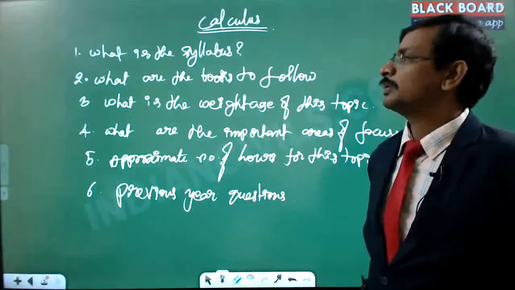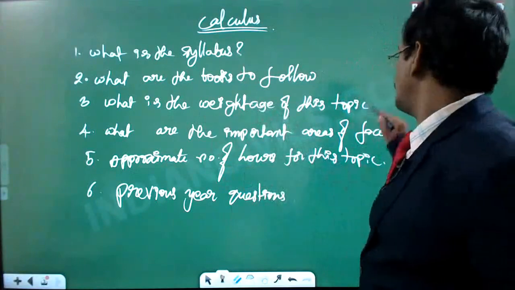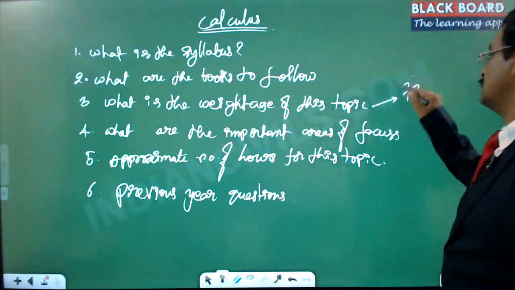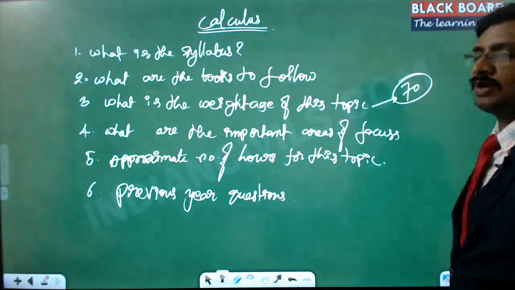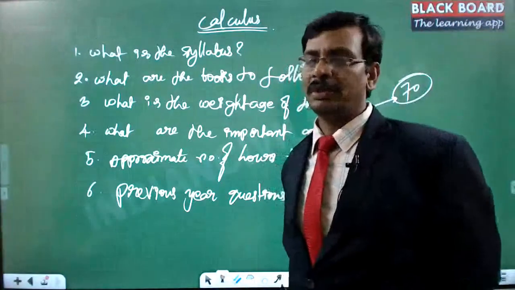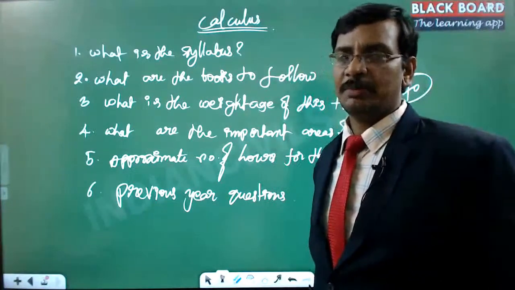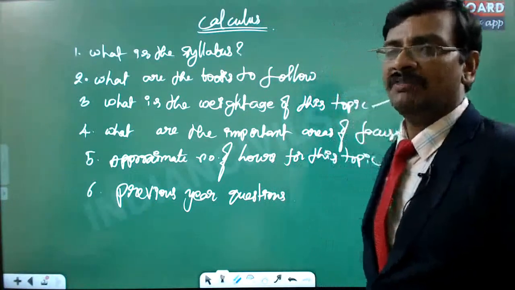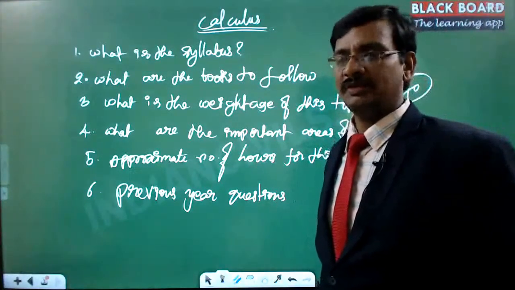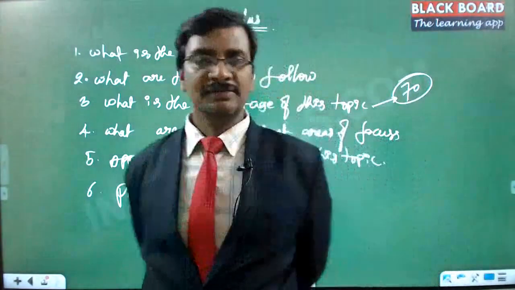Now coming to this particular topic, the main thing is the weightage of this topic. As usual, this topic carries 70 marks weightage directly, because 70 marks is a standard number for all the topics. Nowadays it is equally distributed, so every topic has a weightage of 70 except for section A of paper 2. Section A of paper 2 will have 4 topics. All other sections, section A and section B of paper 1 and section B of paper 2, each topic will carry a weightage of 70 marks.